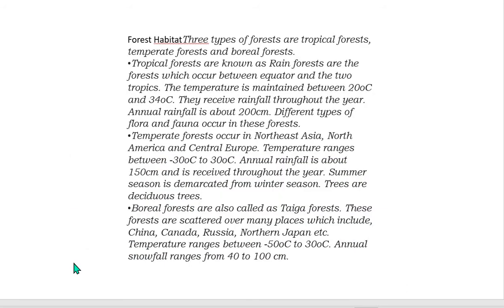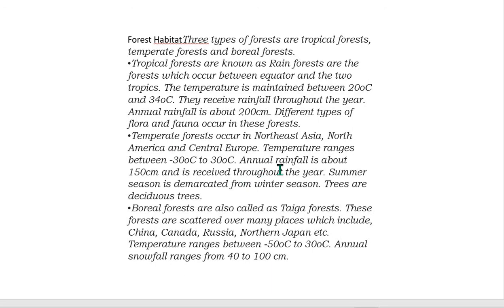Tropical forests are known as rainforests, the forests which occur between the equator and the two tropics. The temperature is maintained between 20 degrees Celsius and 30 degrees Celsius. They receive rainfall throughout the year. Annual rainfall is about 200 centimeters. Different types of flora and fauna occur in this forest. Flora and fauna means plants and animals.